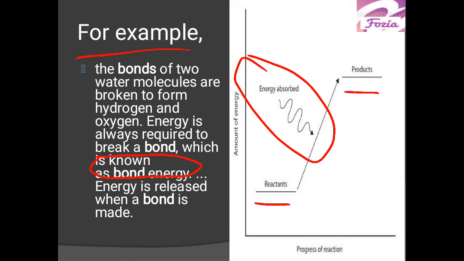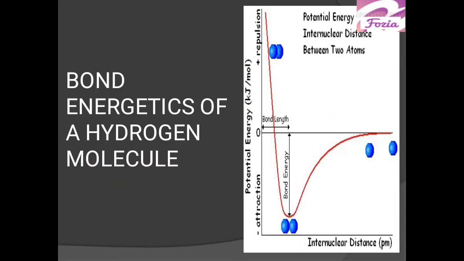And it is also a fact that energy is released when a bond is made. Means reactants, when they are at the atomic level, are at a higher energy state, and when they react and bonds are formed, they become molecules or compounds, the energy is lowered and they are more stable. So we see how it happens.